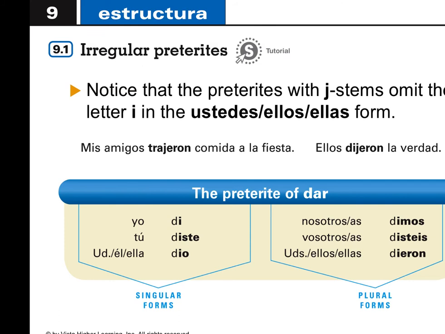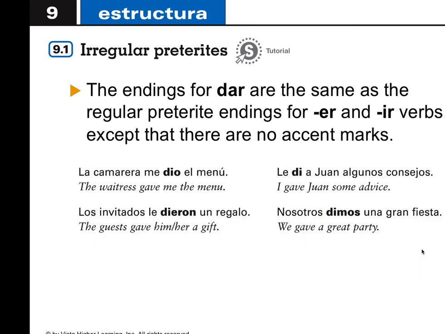It also tells us that preterites with J stems omit the letter I in the ustedes, ellos, ellas forms. I already pointed that out, right? So mis amigos trajeron, not trajieron, like you might be tempted to say, or ellos dijeron la verdad. And then, of course, there's the verb dar, which is completely irregular. Okay, so dar is an AR verb, but it actually has ER, IR endings. So you say di, diste, dio, dimos, dieron. All right, there's no accents there.